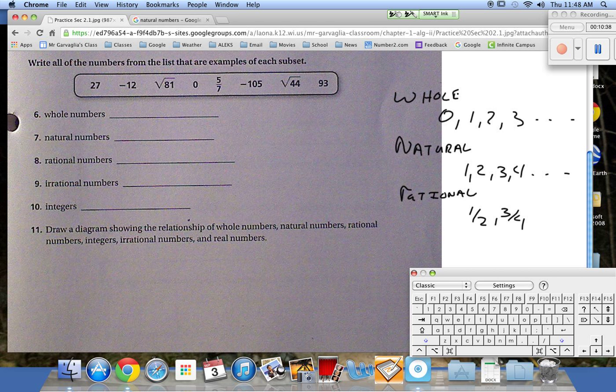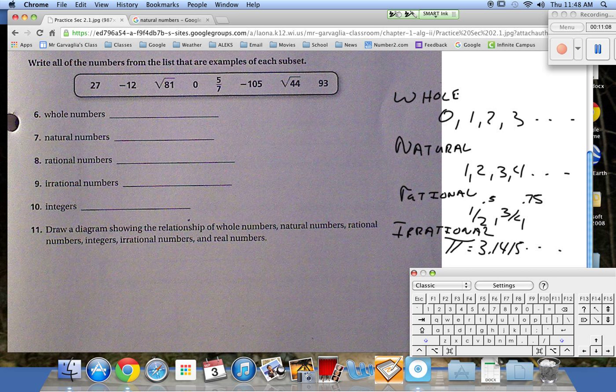Remember, what's irrational? It continues. So if we take 1/2, 1/2 is really 0.5. 3/4 is really 0.75, right? But if we take pi, 3.1415, blah, blah, blah, that's irrational.